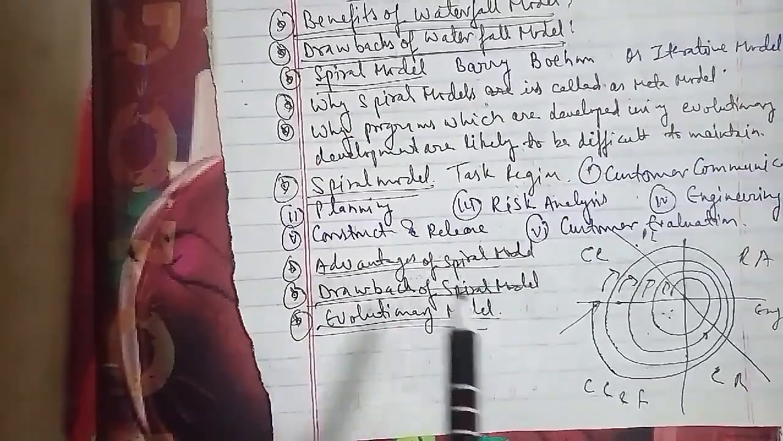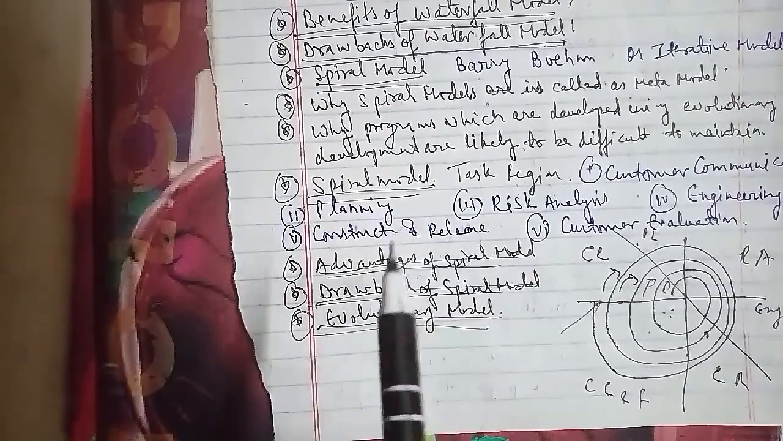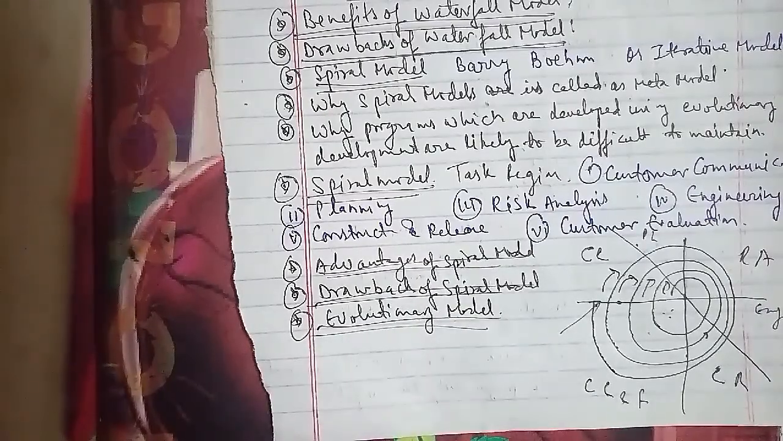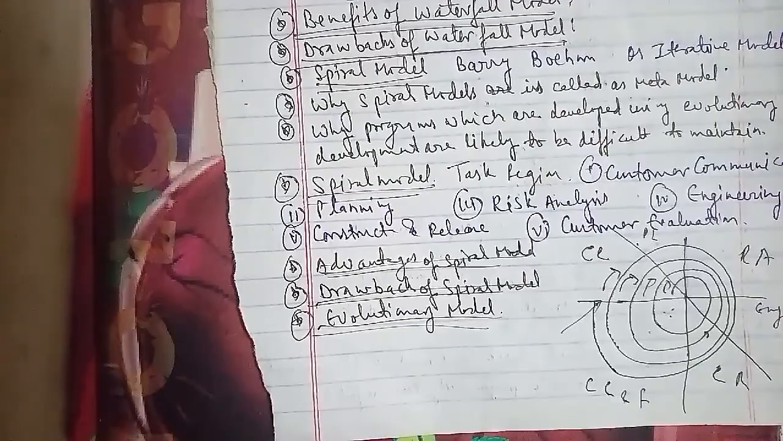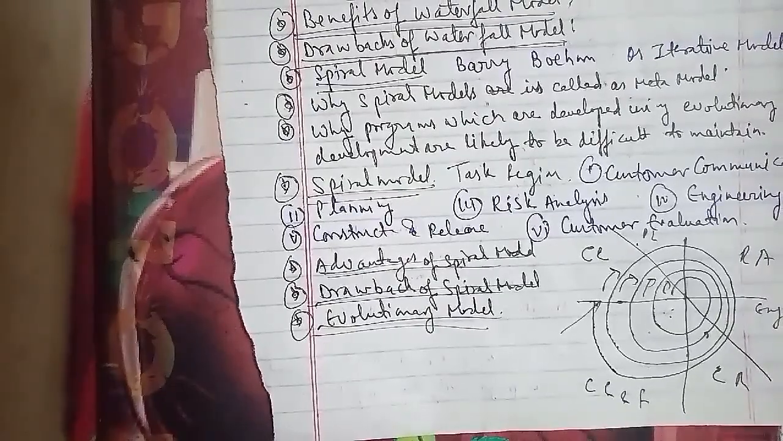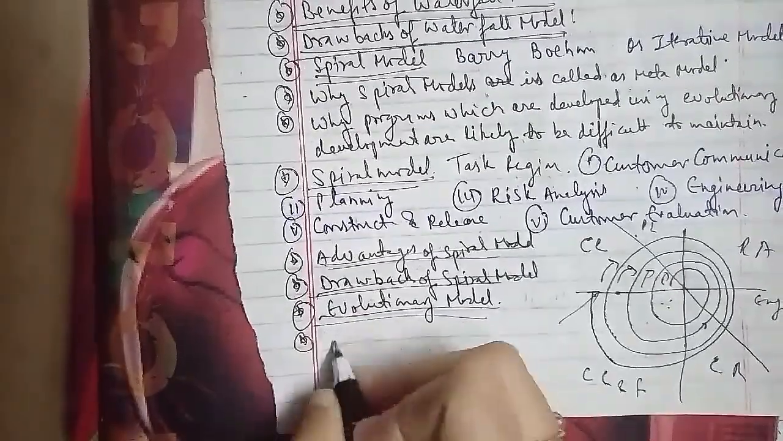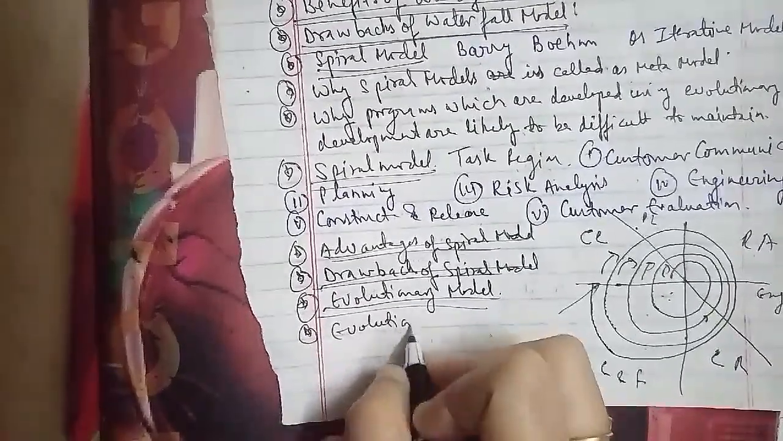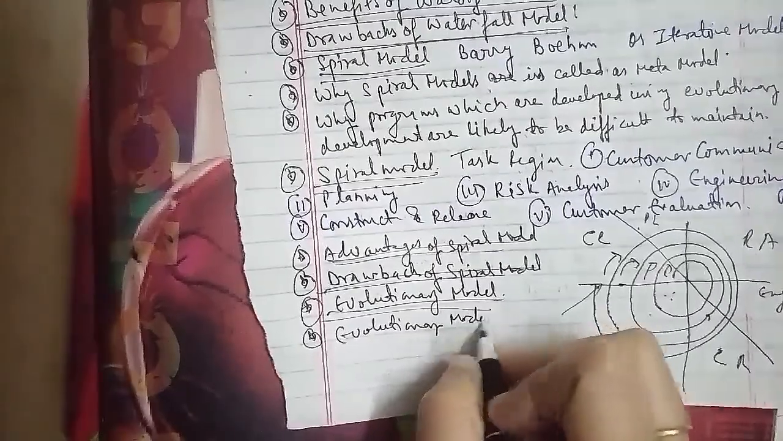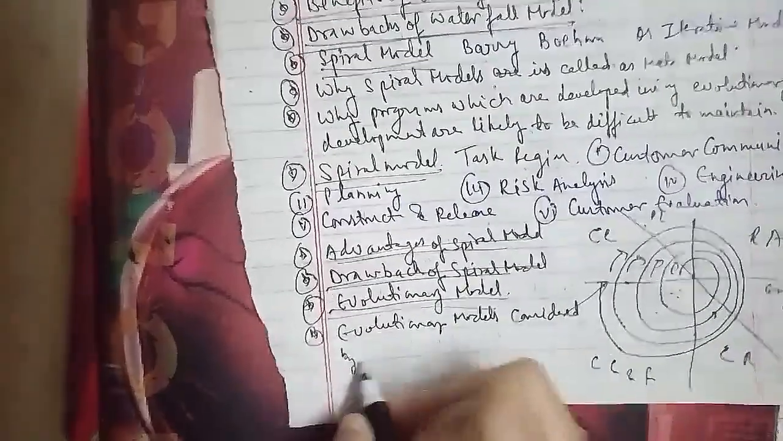Evolutionary models are considered by many to be the best approach to software development in a modern context. This has been asked for 5 marks in the examination paper, so we have to talk about it.